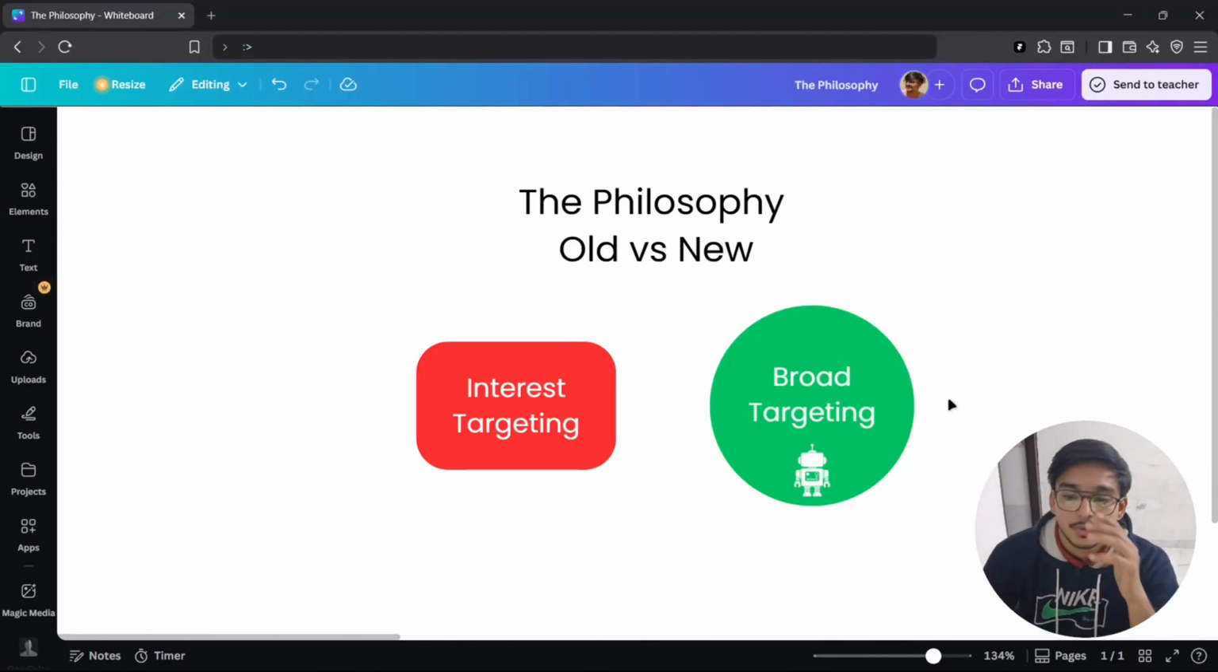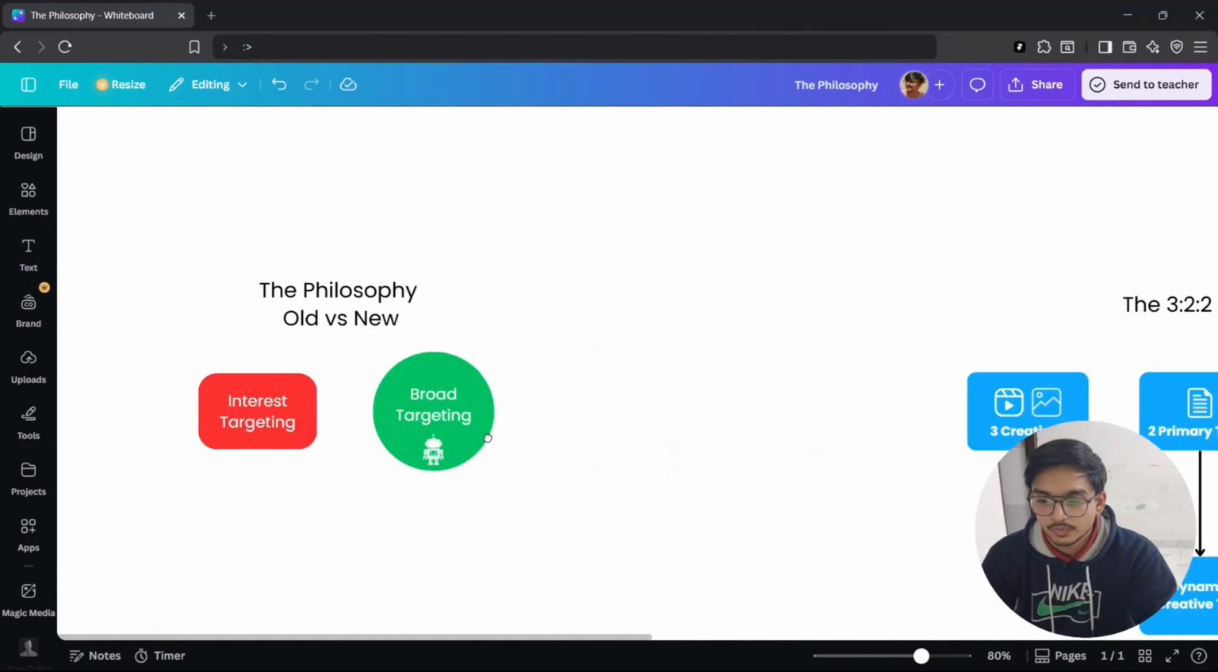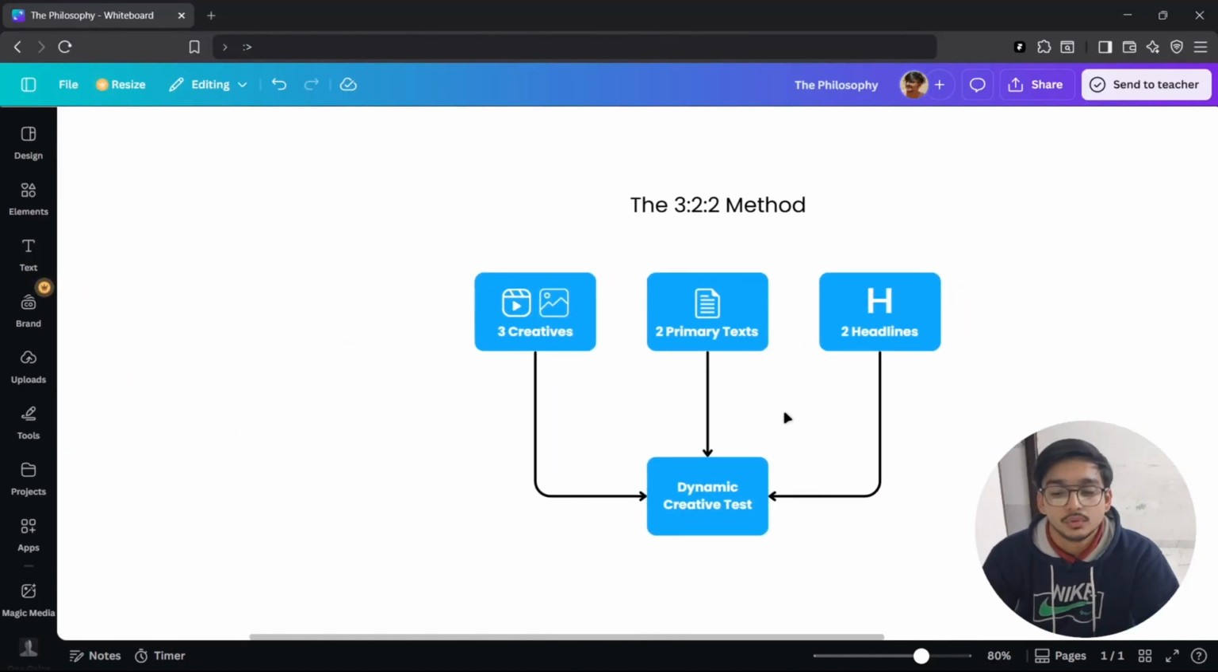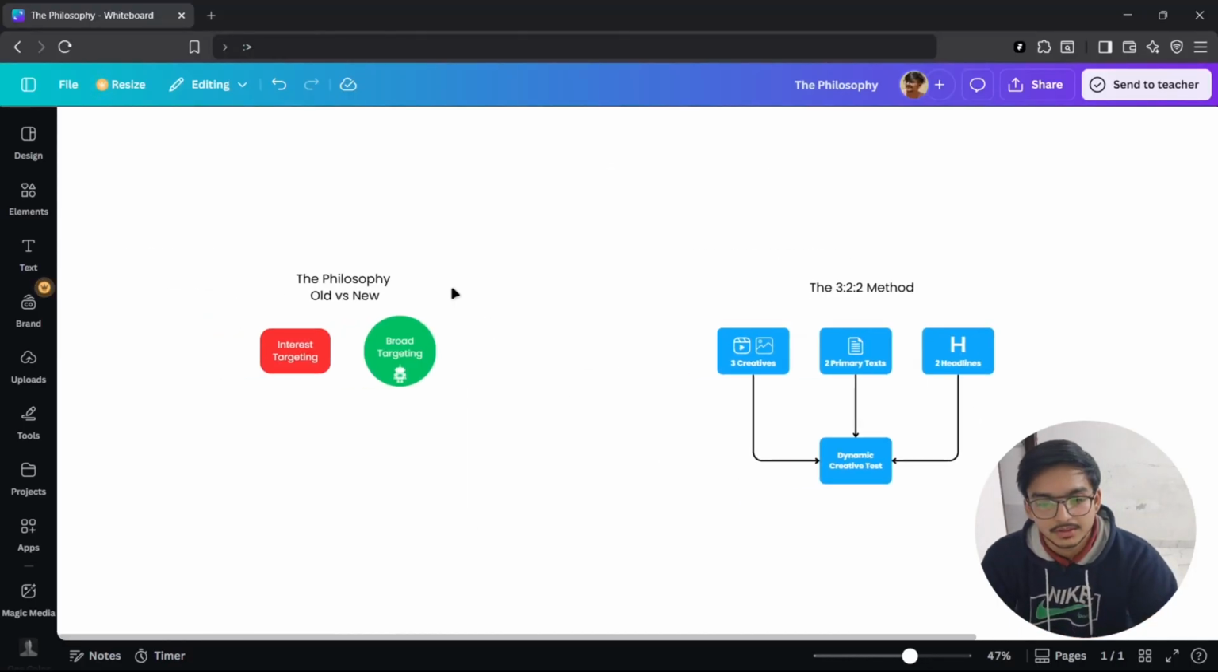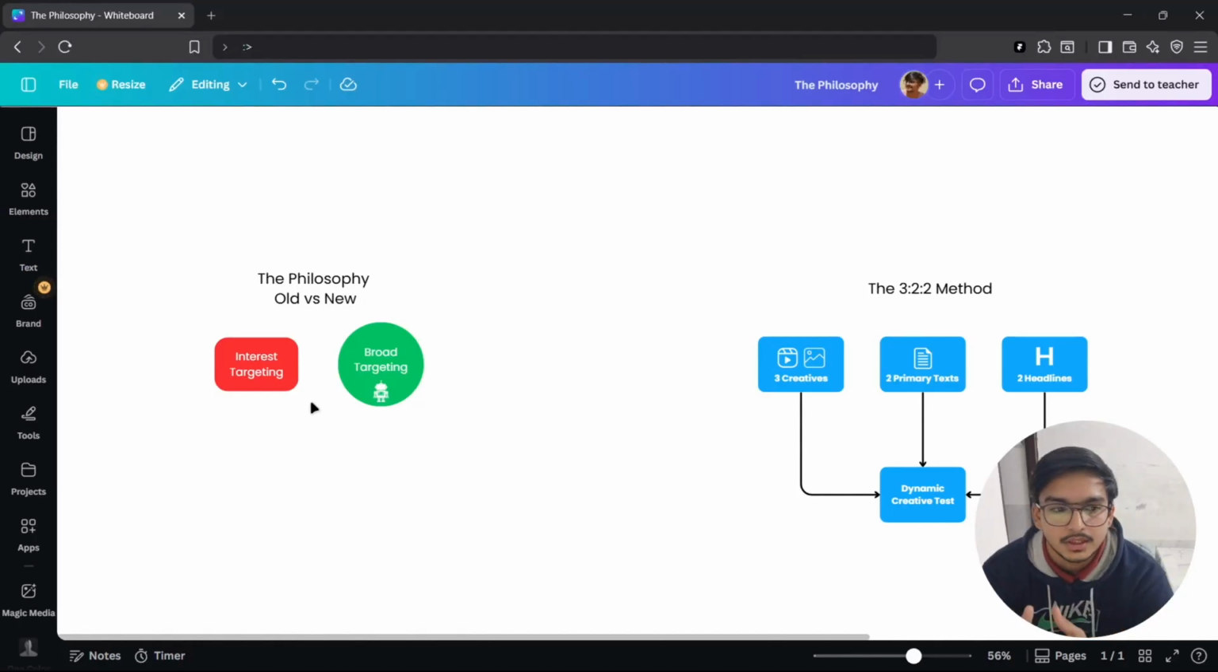So this is what it is about. Now let's move to our 3 by 2 by 2 method. This is a great method. Let's say we understood that theory. Now the question is, how would the AI find the specific people that we want to target, or how will we target our winning people, people who want to purchase this kind of thing?